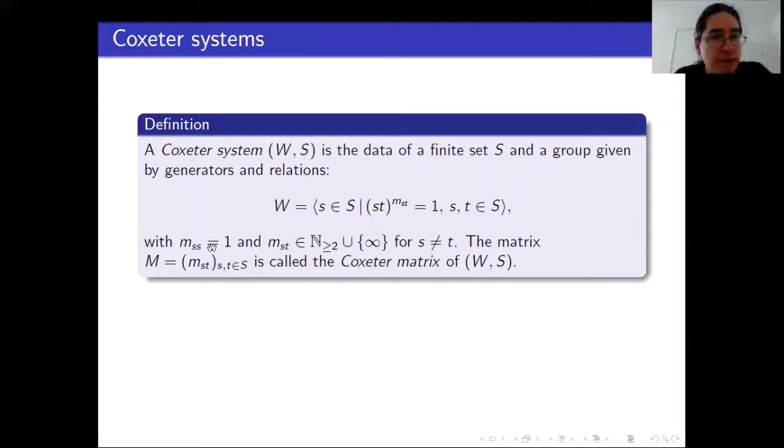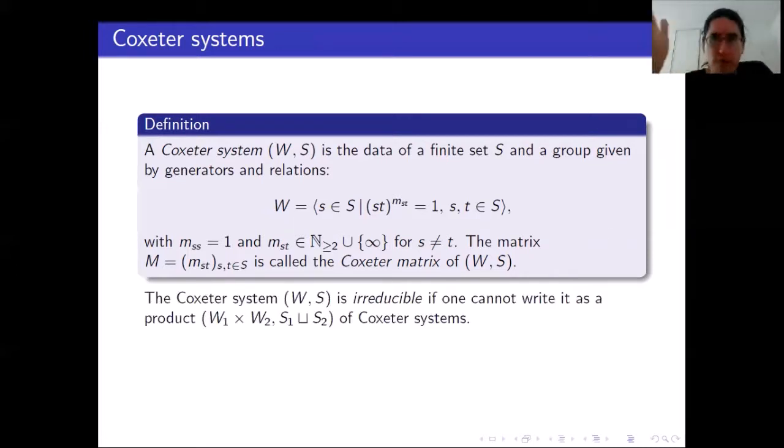So we ask that m_ss is equal to 1. This means that the elements of S are involutions, and then we ask that the m_st are bigger or equal than 2 when s is different from t, or equal to infinity. So equal to infinity means just that we do not put any relation between s and t. The matrix that contains these coefficients is what we call the Coxeter matrix of the Coxeter system.